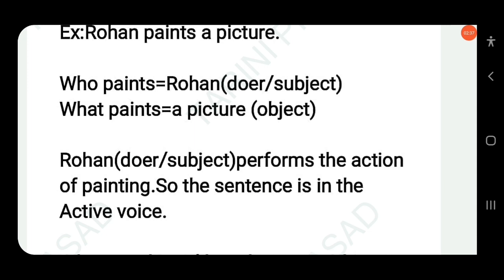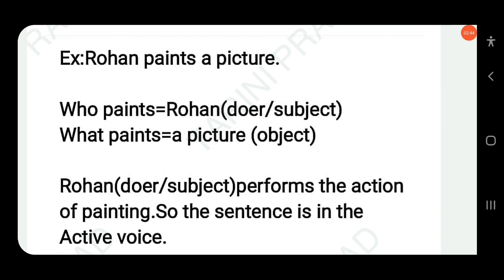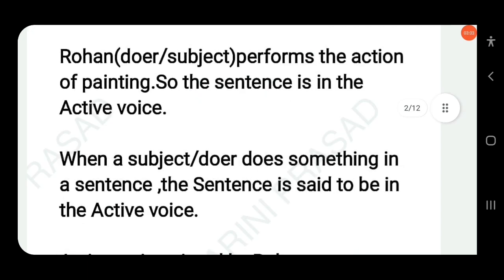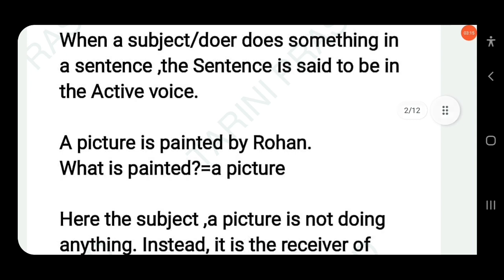Voice tells us the relationship between the subject and the verb. Who does the action here? Rohan does the action. The sentence starts with the subject, so this is active voice. When the subject or doer does something in a sentence, the sentence is said to be in active voice. Clear? Now, a picture is painted by Rohan.